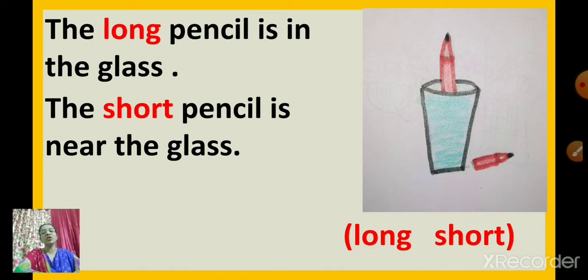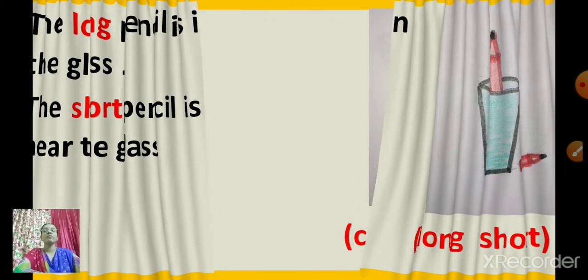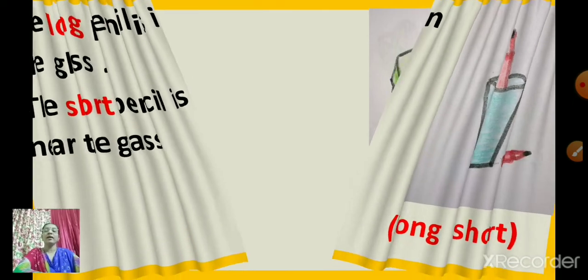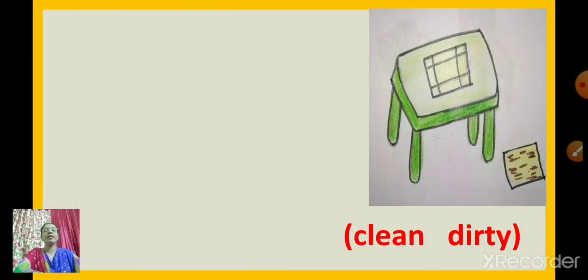Okay? Understood? So we had framed sentences on long and short, two opposite words. We had framed the sentence by looking at the position of the pencils. Okay? Now we'll move to the next question. Next example. Again, you'll observe the picture properly. What can you see here? Yes, you can see a table. And what else? You can see two handkerchiefs.